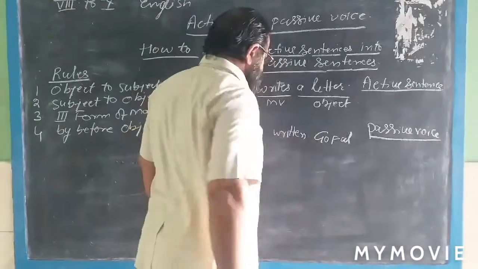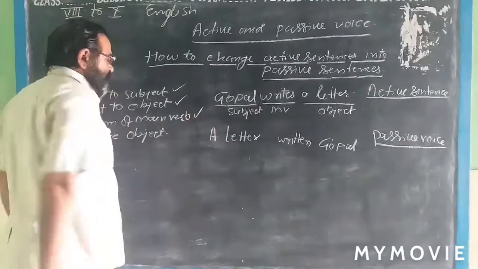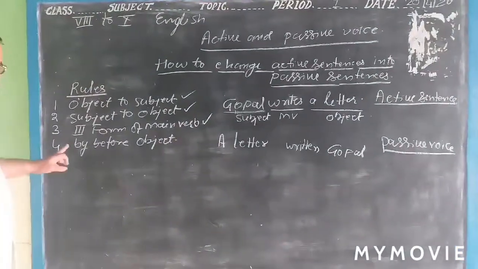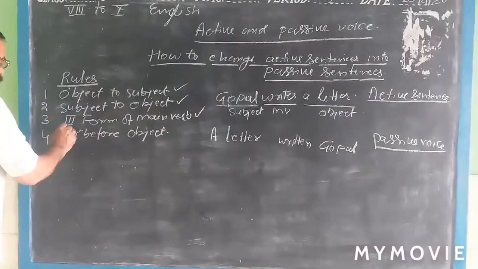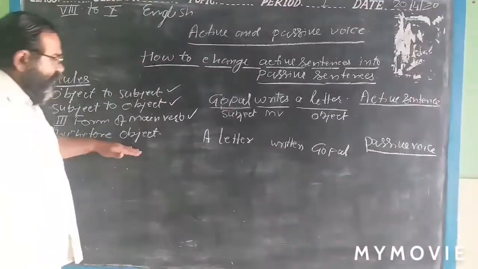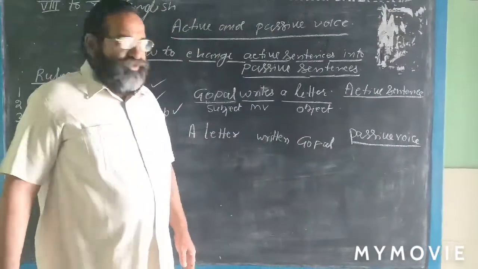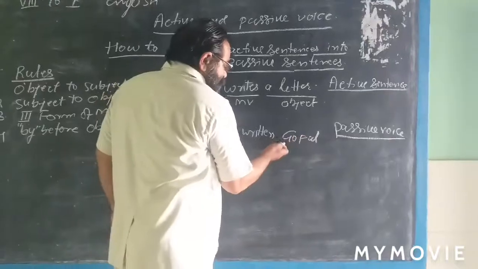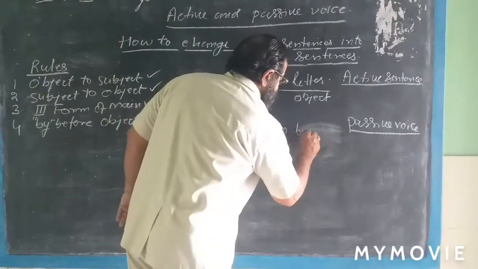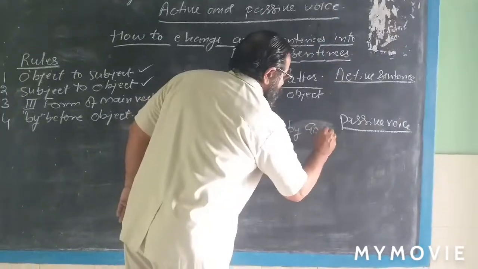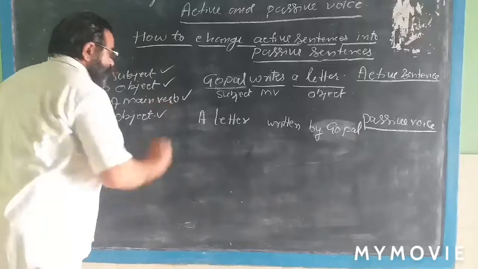Double T ear. Now we have applied the three rules. Thirdly, before the subject, the word "before". Now it is the object, Gopal is the object. So before the object, apply "by". So you write here "by Gopal". Now we have applied all four rules.